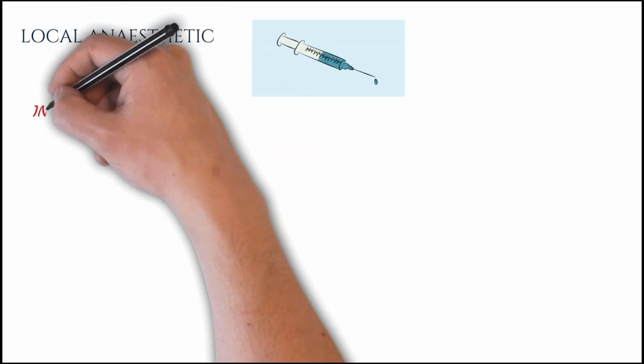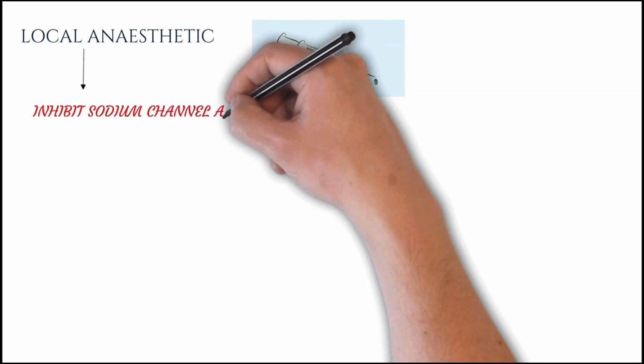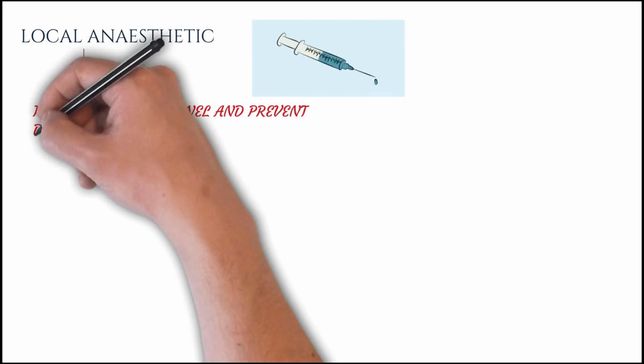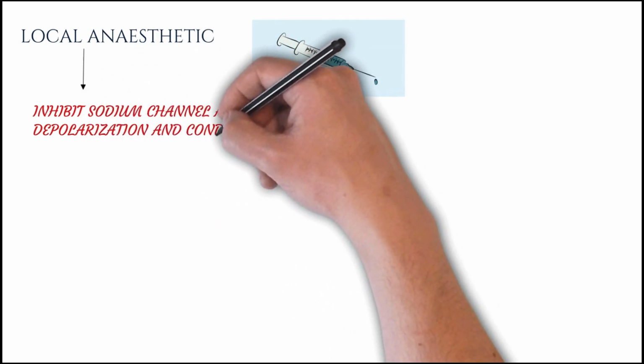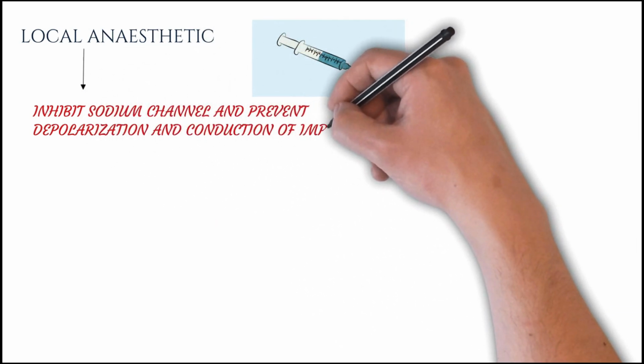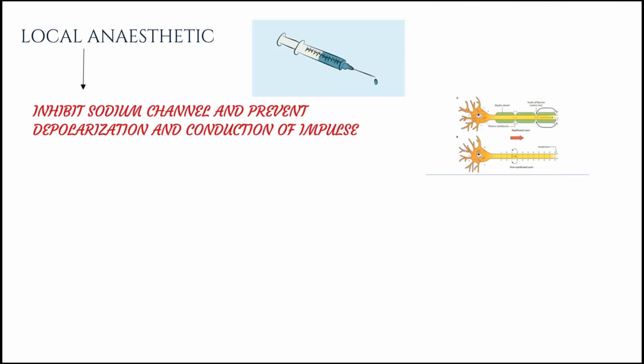Local anesthetics act by inhibition of the sodium channel, thereby preventing the propagation and conduction of the nerve impulse. Friends, it has been seen that local anesthetic will act on both myelinated and unmyelinated neurons. It will act faster on the myelinated neurons.